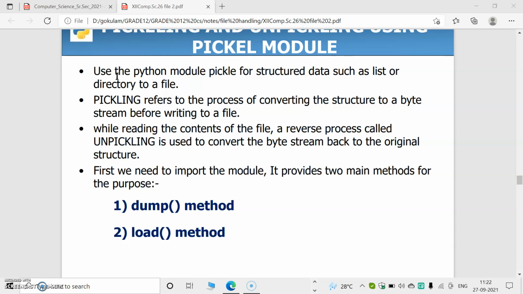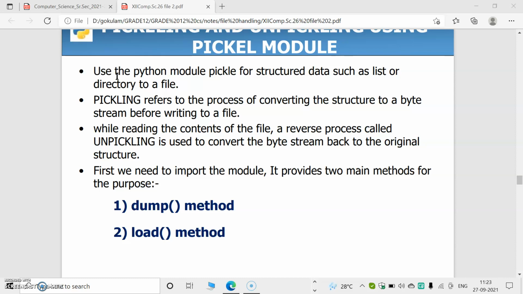So this binary data is converted to our original data. That means if it is in English, it is converted to English. It is the reverse of pickling: the contents of a file in binary format, known as byte streams, are converted to the original structure. This is known as unpickling.